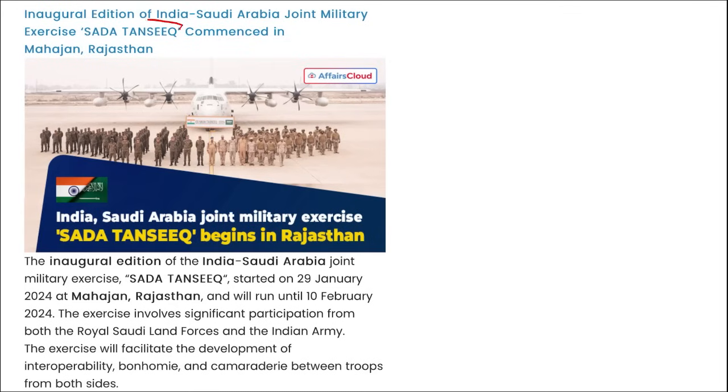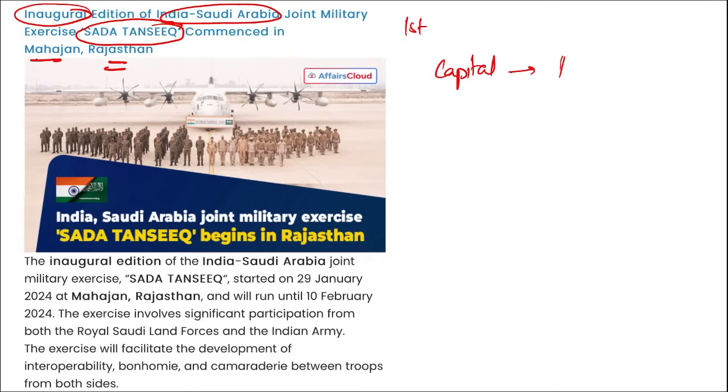Here you can see the Sada Tansik exercise between India and Saudi Arabia. This is the inaugural, that means the first ever edition. And where was this held? In Mahajan, Rajasthan. What is the capital of Saudi Arabia? It is Riyadh. Riyadh is the capital, right? And the Saudi Riyal is the currency that is used here in Saudi Arabia.